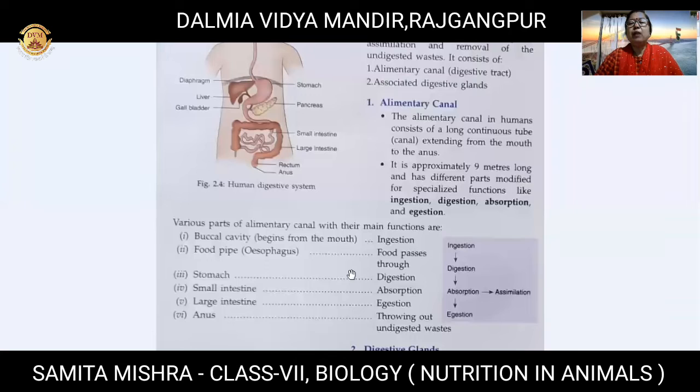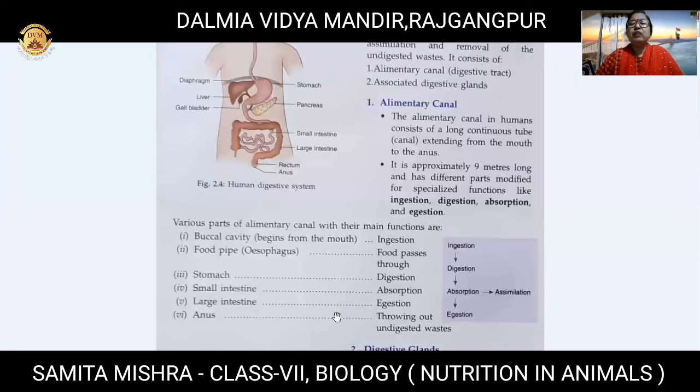Now here you will find, children, that it has 5 functions. It's not a very simple one. What are the 5 functions? One is ingestion. Intake of food into the mouth is known as ingestion. Digestion, breaking it into smaller pieces and pushing it from the mouth to the next part of the body, that is through the food pipe to the stomach. Then absorption, with the help of many digestive juices. I told you the names of the glands also. They will help in the process of absorption.